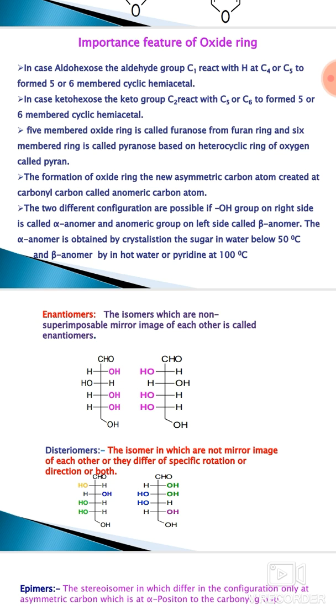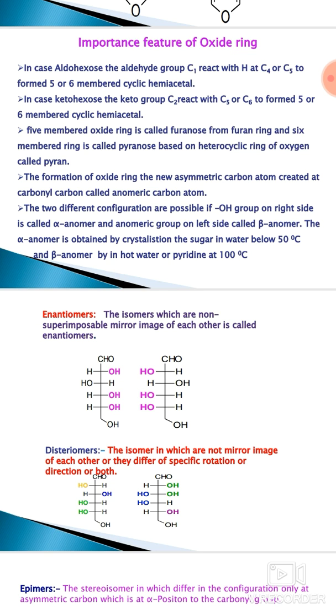In the formation of the oxide ring, a new asymmetric carbon atom is created, called the anomeric carbon atom. Two different configurations are possible. If the OH group is on the right side, it is called the alpha anomer, and if the anomeric group is on the left side, it is called the beta anomer. The alpha anomer is obtained by crystallizing the sugar in water below 50 degrees centigrade, and the beta anomer is obtained in hot water or pyridine at 100 degrees centigrade.